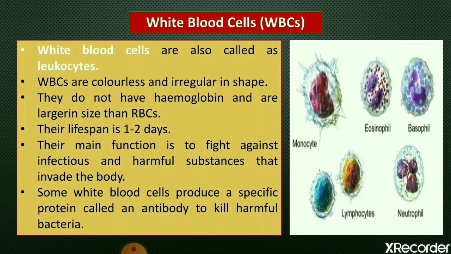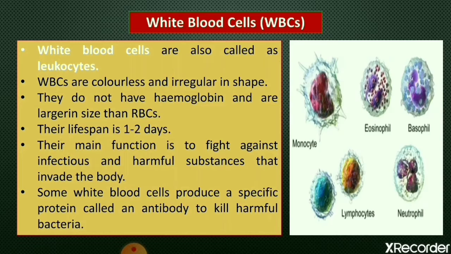Their lifespan, means their life cycle, is just 1 to 2 days, and WBCs are much smaller in number than RBCs, means RBCs form the most part of the blood. In comparison to RBCs, WBCs are present in very less number in the blood, and these WBCs are larger in size than RBCs.